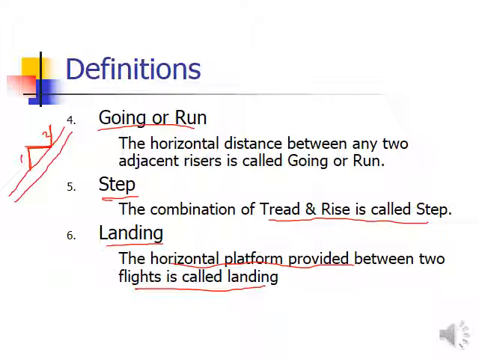So if we are deciding our stairs between the ground floor, let's suppose, and the first floor, generally the distance is from the top of the finished floor level of the ground floor, from here, till the finished floor level of the first floor.